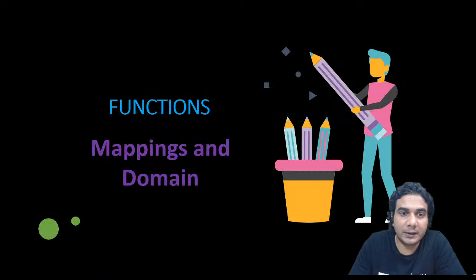All right, now we are going to do cube roots of unity. I'll tell you how to find cube roots of unity.